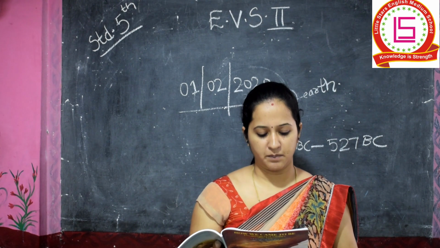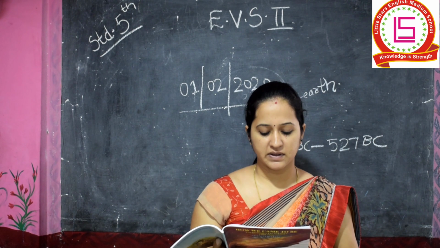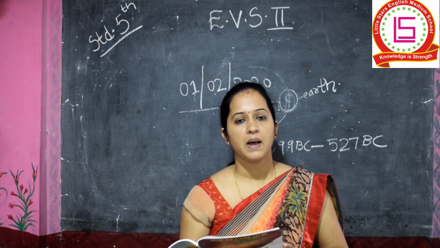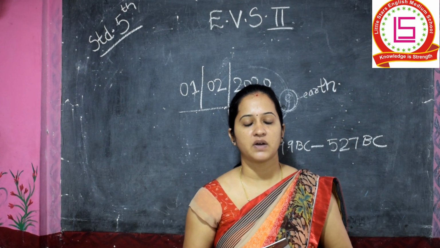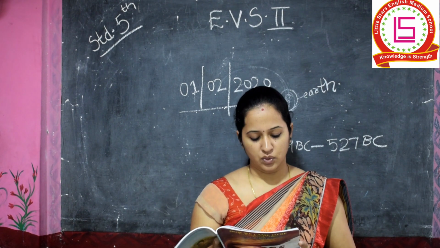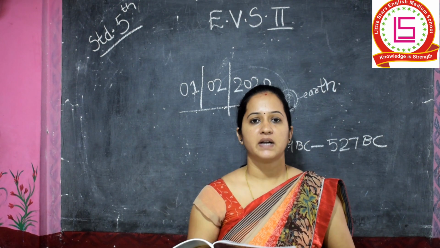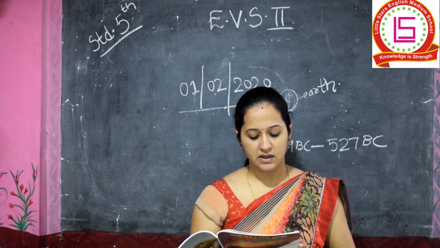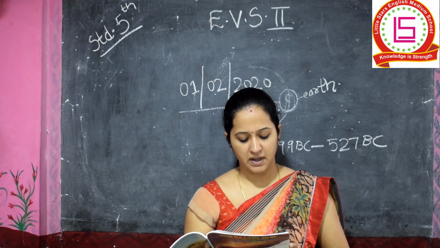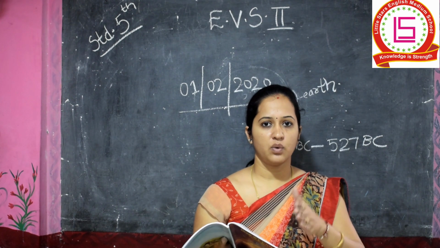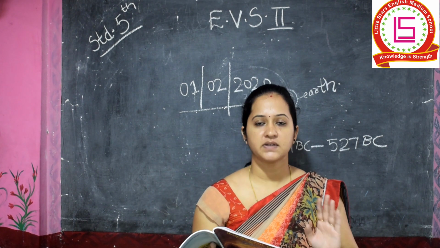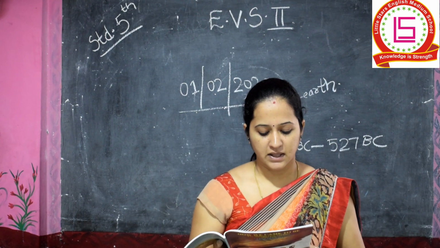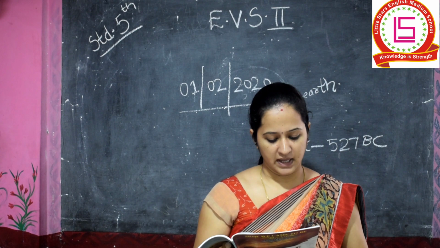Next is historical periods. We learnt in the first lesson that history is a science that tells us about the events that have happened in the past. See, in the last chapter we studied that history is a science that tells us about what has happened in the past. We also learned that every bygone moment makes up the past. Bygone means that which has already been done or has already gone. The past is the subject matter of history.